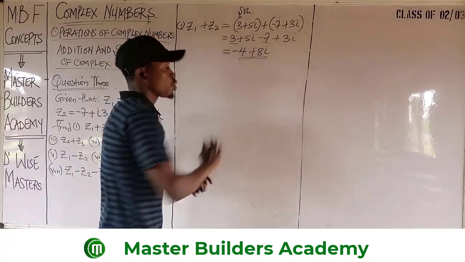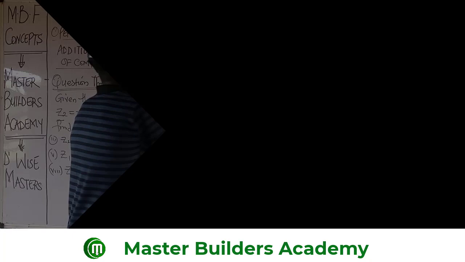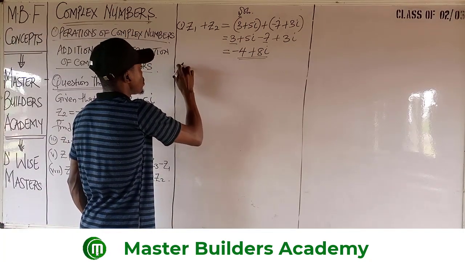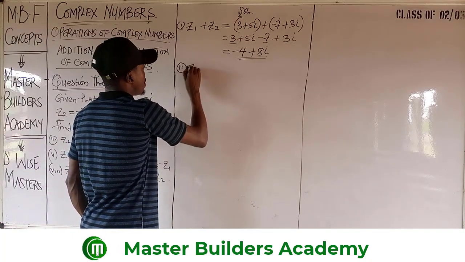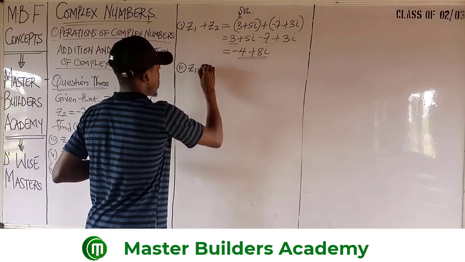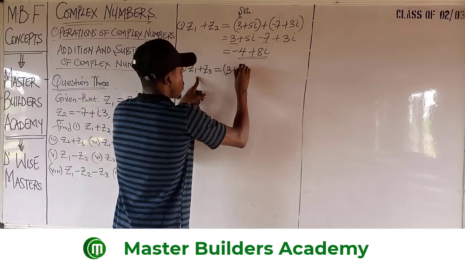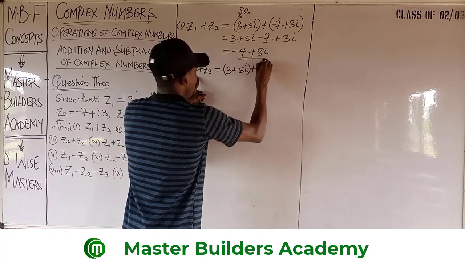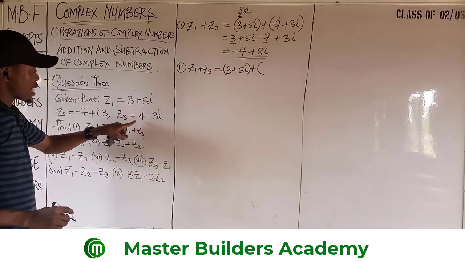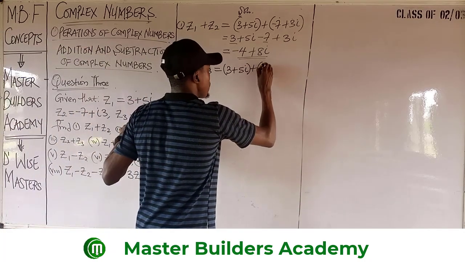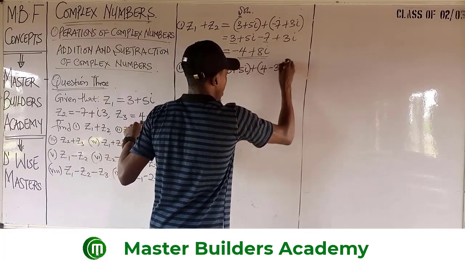Alright, so this is the answer to this very question. It's as simple as this. Then, Roman figure 2, we have Z1 plus Z3. Again, Z1 is 3 plus 5i, plus Z3. As you can see, Z3 is 4 minus 3i.